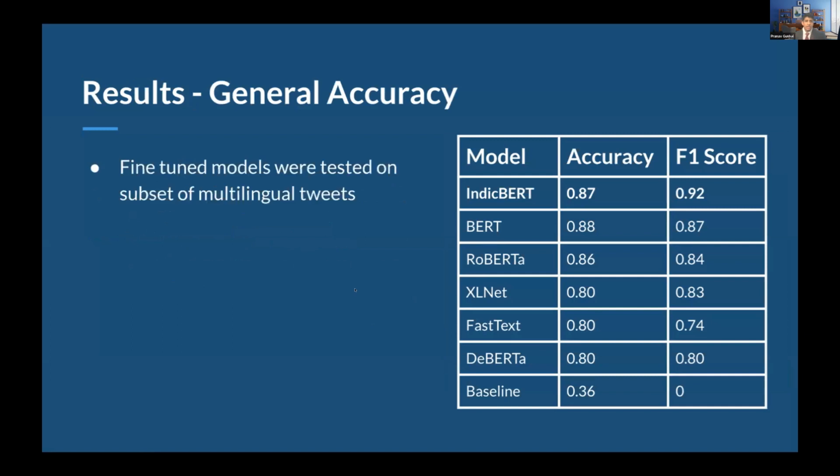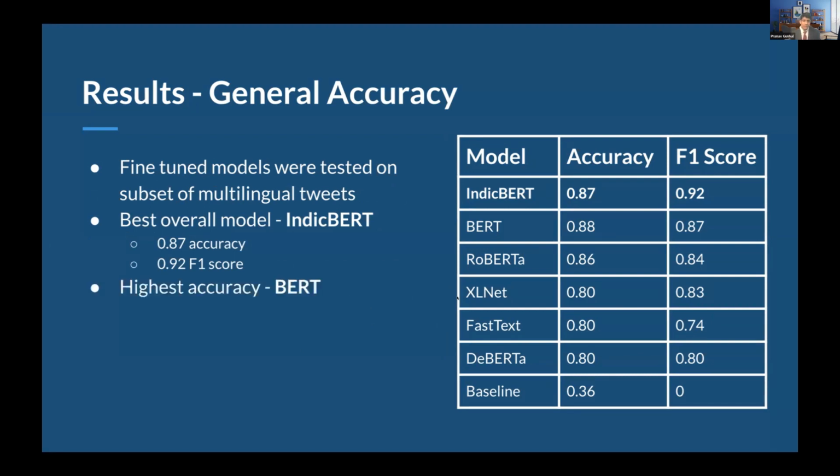Coming to our results section, we found that fine-tuned models tested on a subset of multilingual tweets just taken from what we scraped from Twitter showed that the best overall model was Indic BERT with a 0.87 accuracy and an F1 score of 0.92, which means it has really good accuracy, but it's also very balanced in predicting different categories. We also found that the highest accuracy was actually BERT because the accuracy was just slightly higher, but the F1 score was considerably lower than that of Indic BERT.